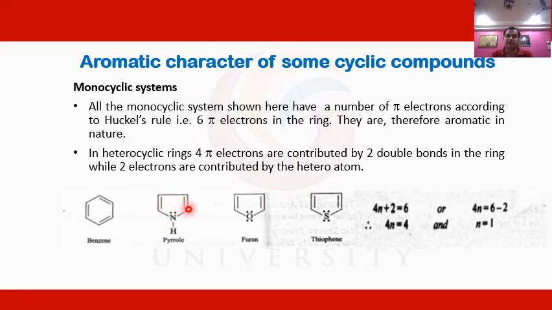Two double bonds mean 4 pi electrons, while the remaining 2 electrons come from the lone pair present on the nitrogen, oxygen, or sulfur. They also contribute to the delocalization of the pi electron cloud that will be available above and below the ring, and that must be without interruption. That's why we can say that pyrrole, furan, and thiophene must also be aromatic in nature.